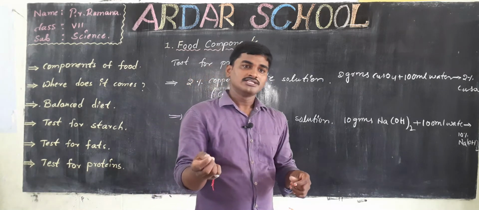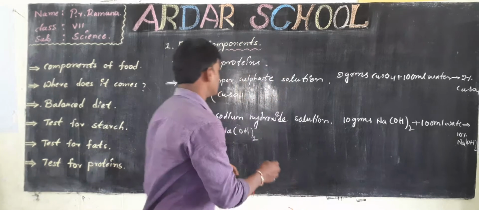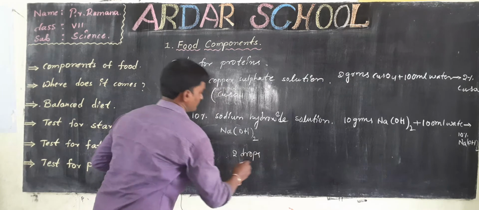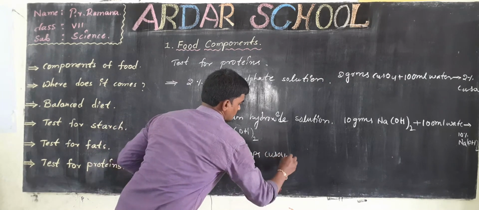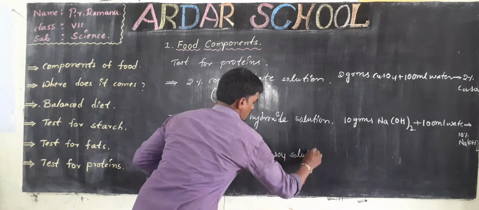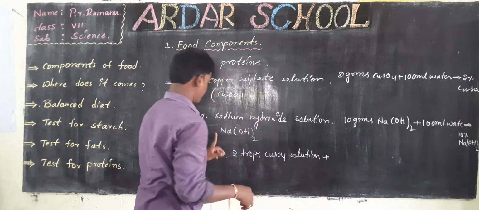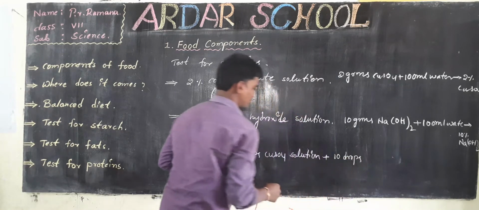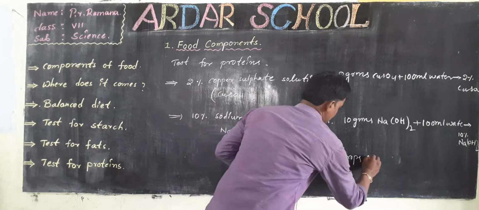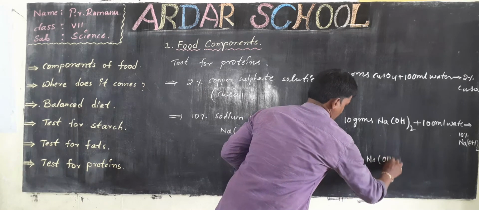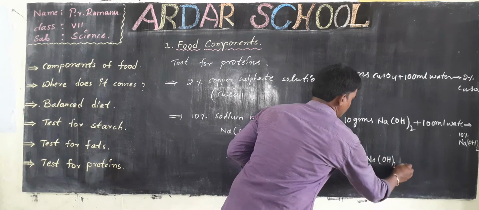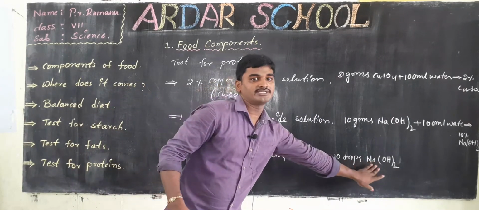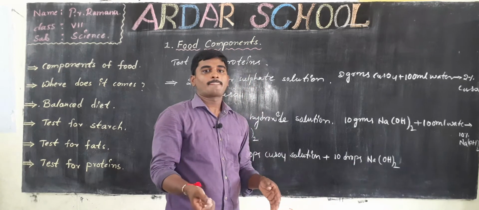Then add 2 drops of CuSO4 solution and 10 drops of NaOH solution to the specimen.